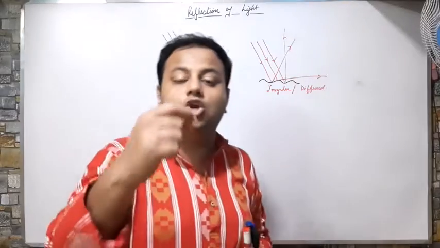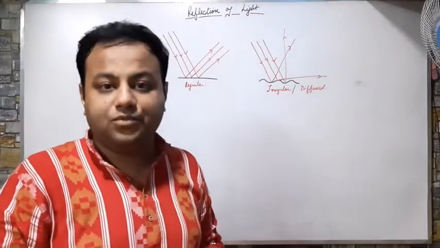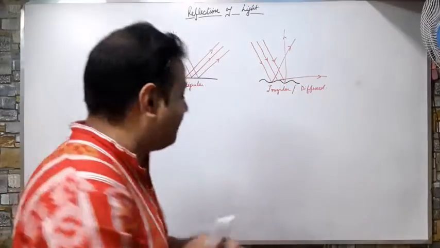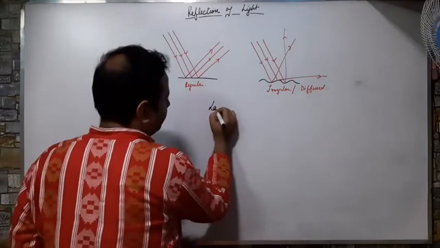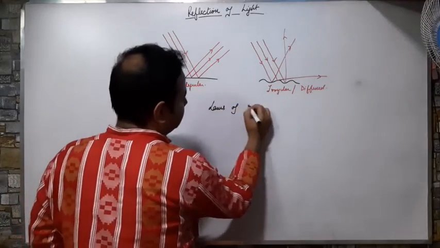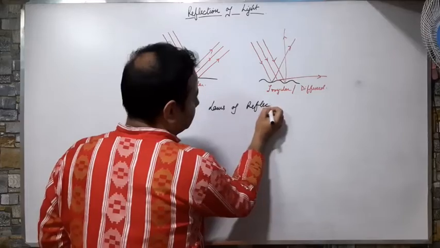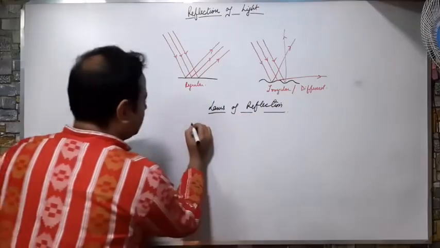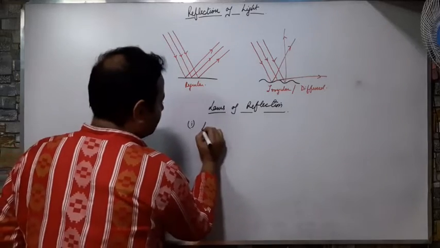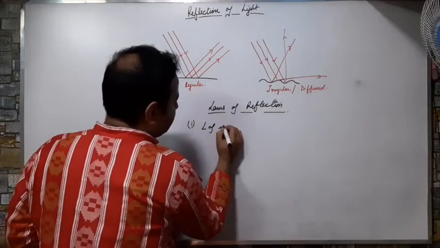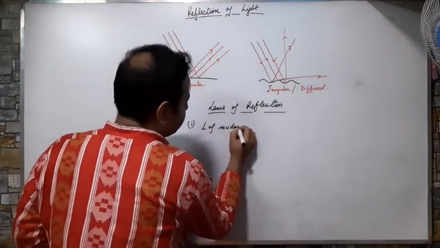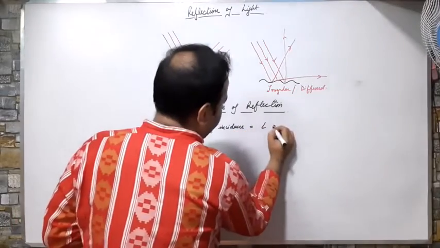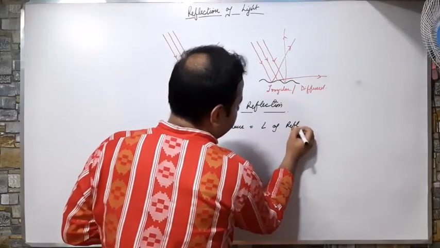Okay, so before going on to mirrors, I just want to recap. Do you remember what the laws of reflection are? There were two laws of reflection, right? What were those? Number one, angle of incidence equals angle of reflection.